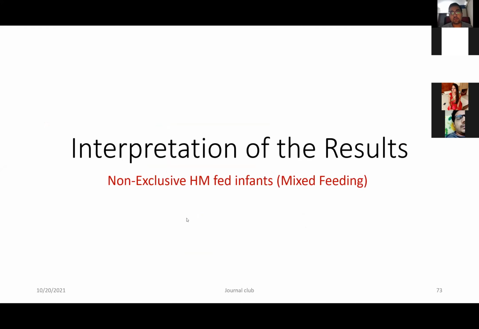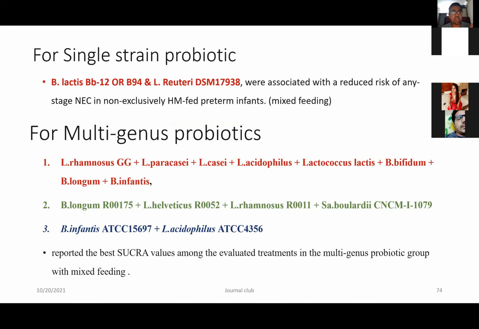Then interpretation in terms of mixed feeding. In mixed feeding, again, Bifidobacterium lactis and Lactobacillus reuteri were associated with reduced risk of NEC in non-exclusive, that is, in mixed feeding also. And if we try to find out which multi-genus probiotic was best in mixed feeding, these three combinations were best: Lactobacillus rhamnosus along with the other combination, again Bifidobacterium with Lactobacillus, and again Bifidobacterium infantis with Lactobacillus acidophilus. So you could see that in the combination, one Lactobacillus is there and one Bifidobacterium is there. So these two produce a very strong probiotic.